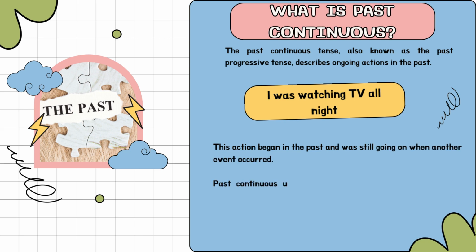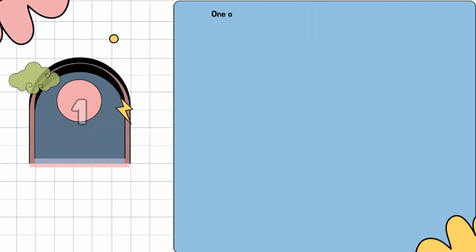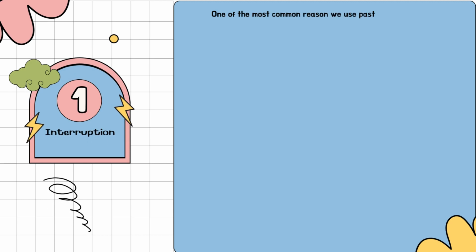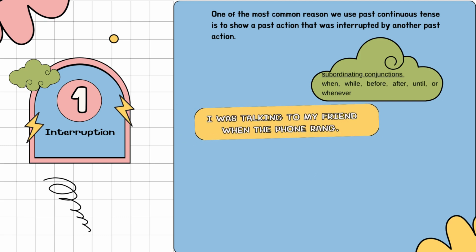Past continuous uses the same construction as the present continuous tense, except with the past tense of the verb to be. Let's dive in deeper. One of the most common reasons we use past continuous tense is to show a past action that was interrupted by another past action. We tend to use subordinating conjunctions when portraying this, such as when, while, before, after, until, or whenever. For example, I was talking to my friend when the phone rang.